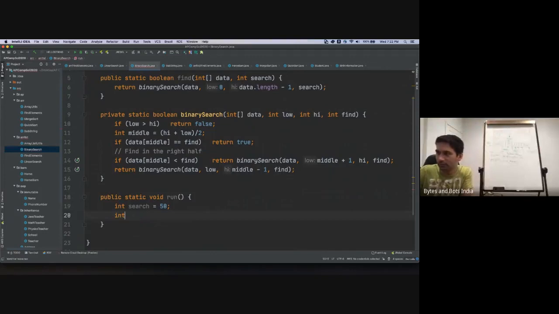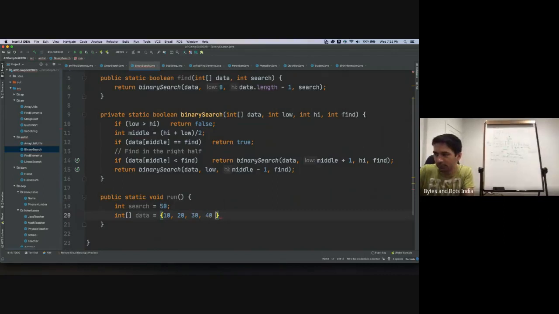Our data set, let's call it int data equal to, we'll just put some random numbers. In fact, for binary search, our data set must be sorted. So we'll just randomly have a sorted array here. So I'll just put 10 through 90.